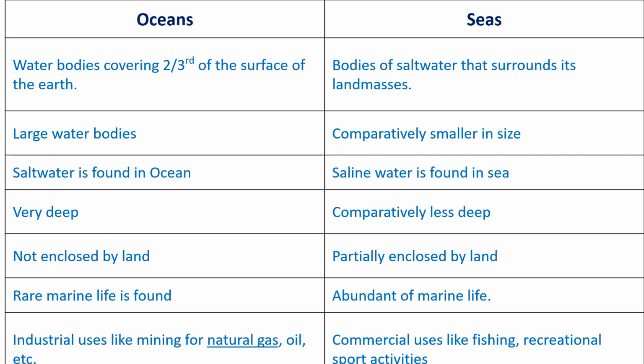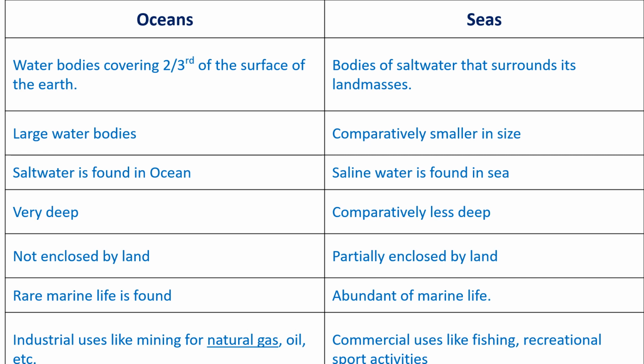Salt water is found in ocean, while saline water is found in sea. Oceans are very deep, while seas are shallower. Oceans are enclosed by land, or they surround the land, and seas are partially enclosed by land. Rare marine life is found in ocean because of the depth, and abundant marine life is found in seas because of the shallower water.